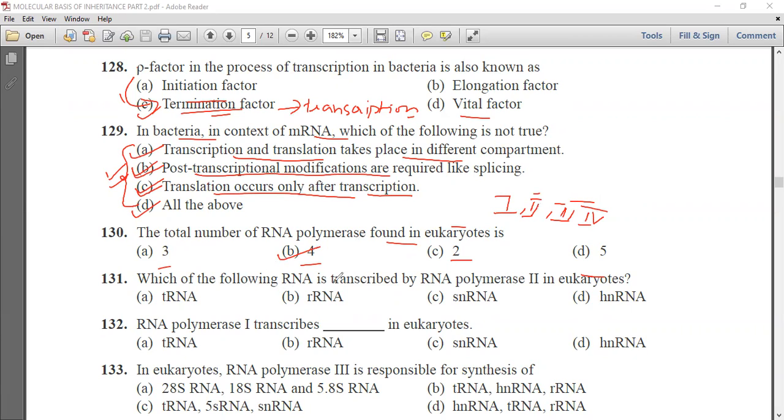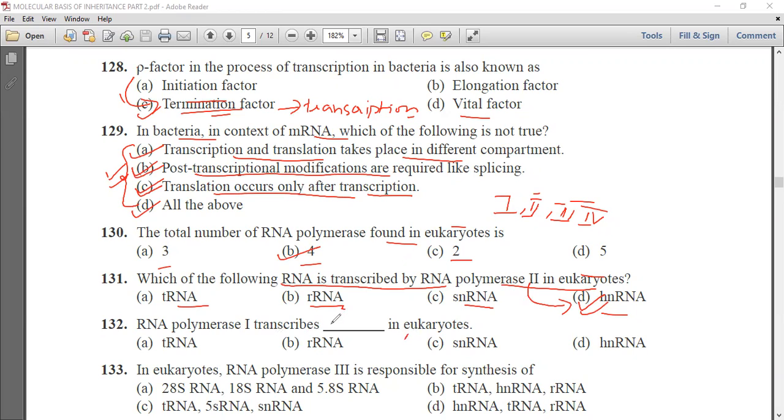Next question is, which of the following RNA is transcribed by RNA polymerase 2 in eukaryotes? Transfer RNA, ribosomal RNA, snRNA, or hnRNA. Now we know that by RNA polymerase 2, this hnRNA is transcribed. Next question is, RNA polymerase 1 transcribes the dash in eukaryotes.